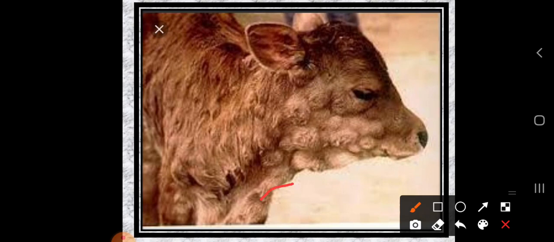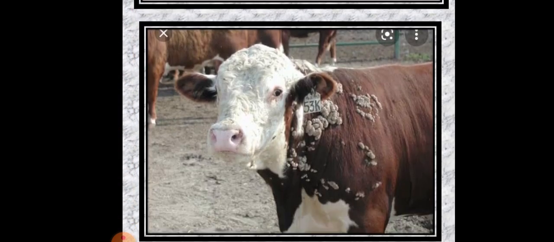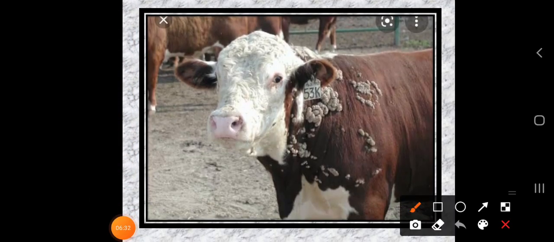Okay, you can see here how the skin is going to be swollen here. So this baby cow, what happens, it causes disease. Okay, some other disease you can observe here on the surface of this skin. So you can see here how this baby cow got affected by this disease. Such type of disease you can observe on the surface of the animals.